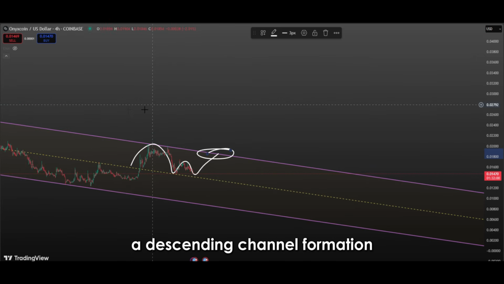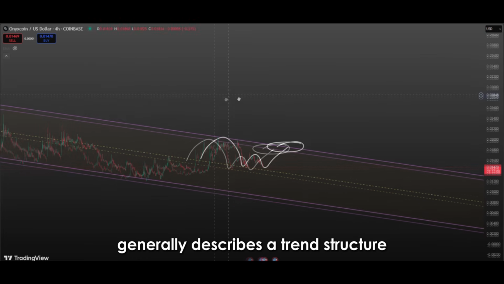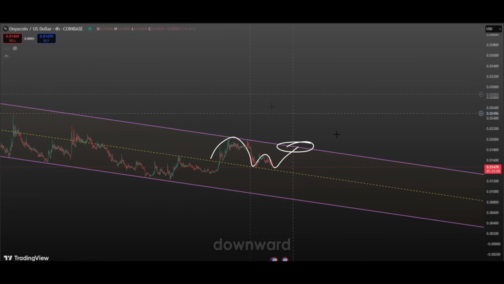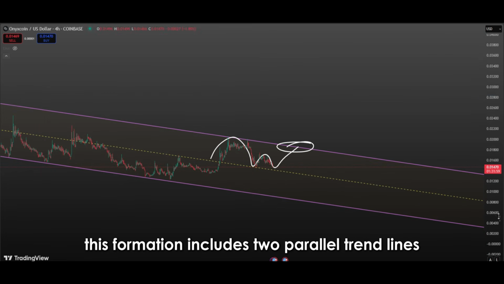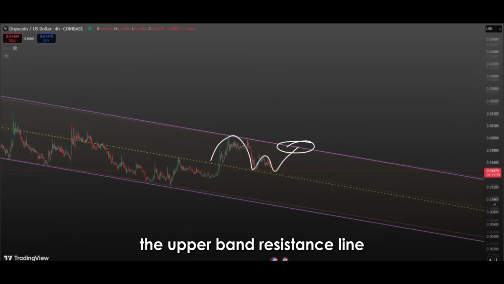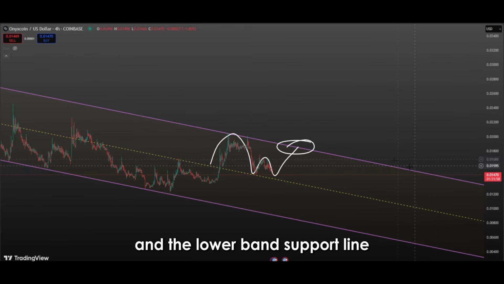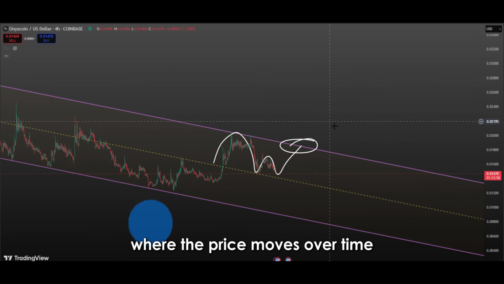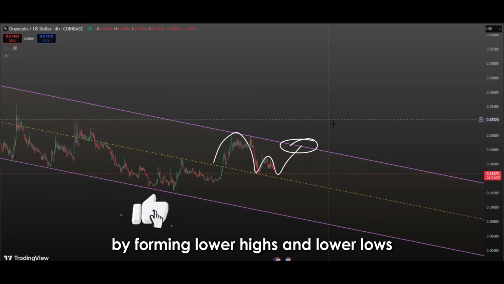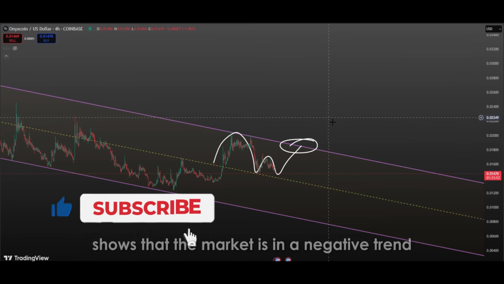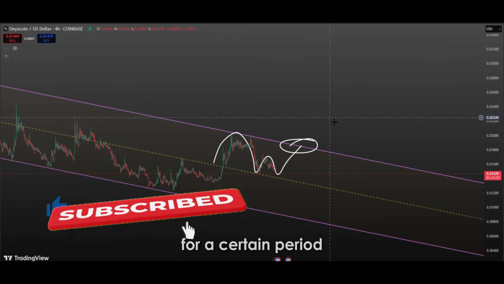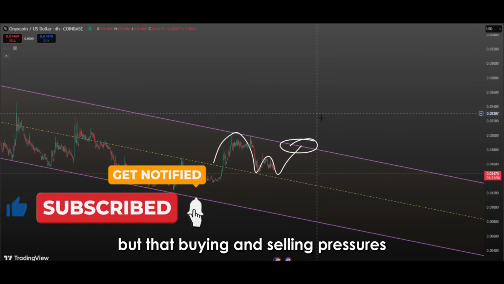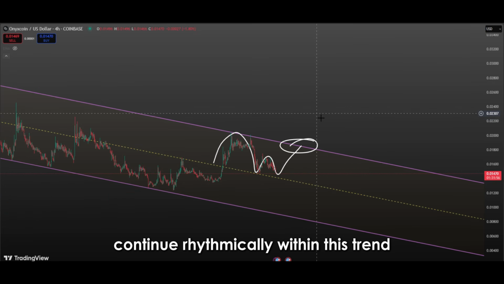A descending channel formation generally describes a trend structure in which the price fluctuates downward. This formation includes two parallel trend lines, the upper band, resistance line, and the lower band, support line. These bands represent a corridor where the price moves over time by forming lower highs and lower lows. Such a structure shows that the market is in a negative trend for a certain period, but that buying and selling pressures continue rhythmically within this trend.